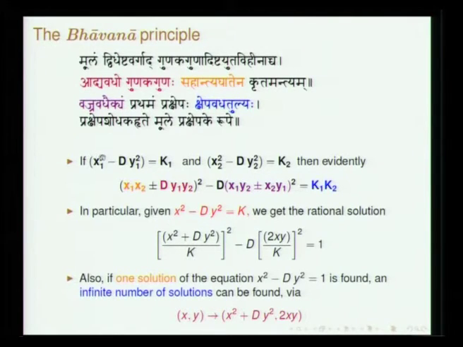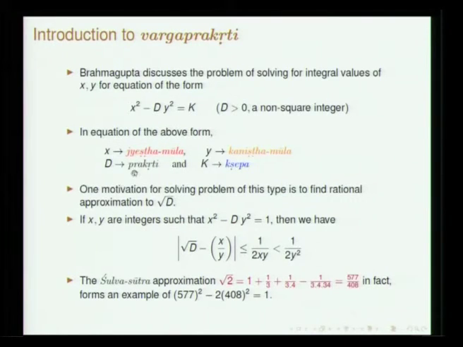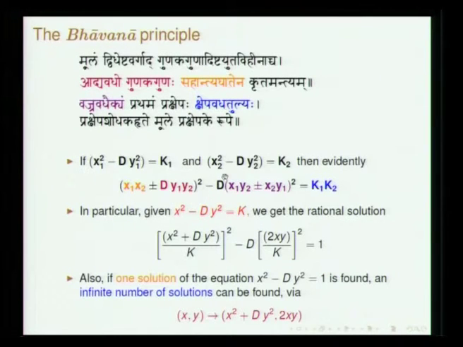If we consider x1, y1 and x2, y2 which satisfy equations with these kshepas, k1 and k2 are called kshepas. So, d is called prakriti, k is called kshepa.